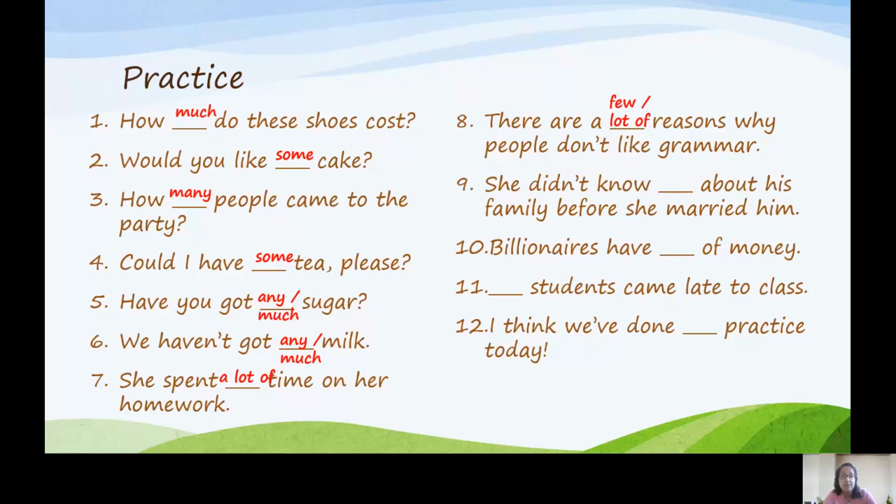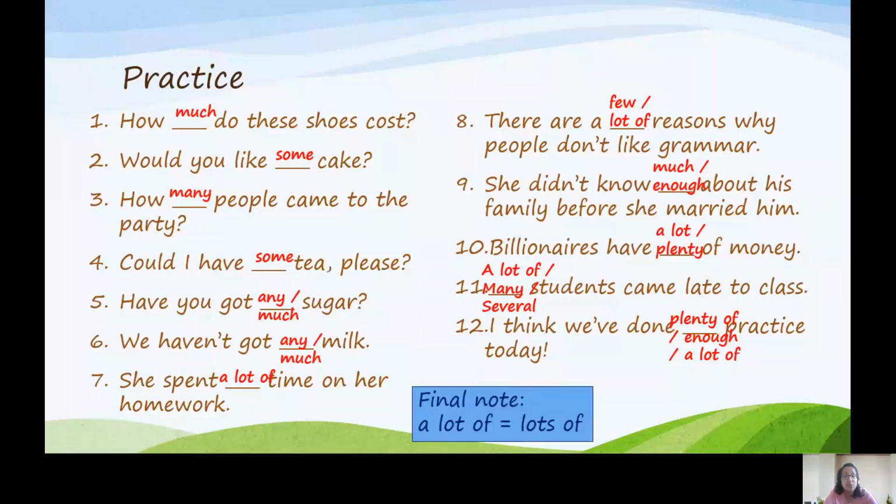There are a few reasons, or there are a lot of reasons why people don't like grammar, depending on the amount. She didn't know much, or she didn't know enough about his family, depending on the amount. Billionaires have a lot of money, have plenty of money. Either is fine. A lot of students, or many students, or several students came late to class. They all show a similar amount. I think we've done plenty of practice today, or enough practice today, or a lot of practice today, either way.